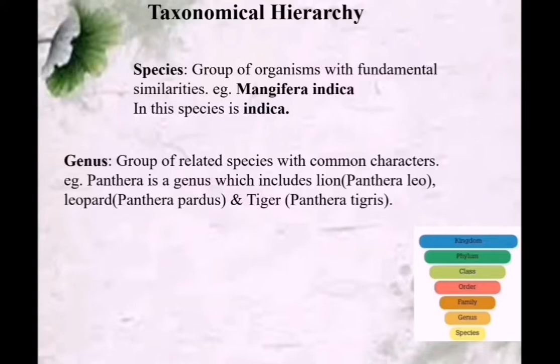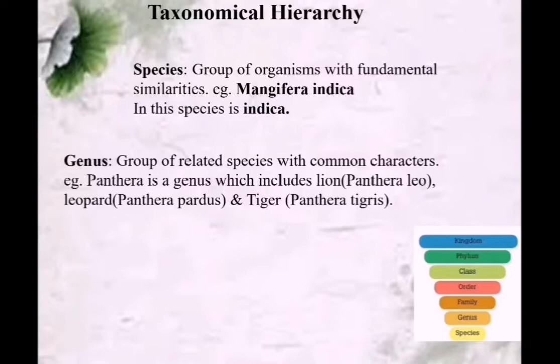So, lion, leopard and tiger. What is common in their scientific names? That is Panthera. Panthera is a genus. That means lion, leopard and tiger share some common characters. So they come under the same genus Panthera.